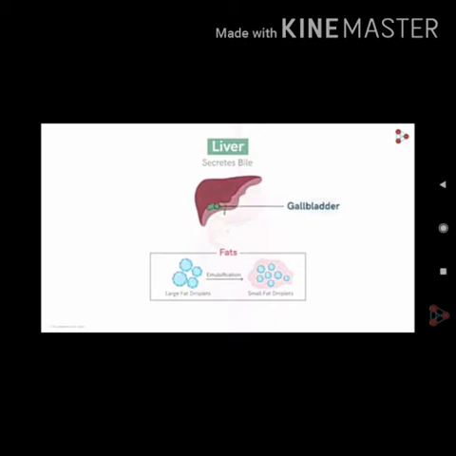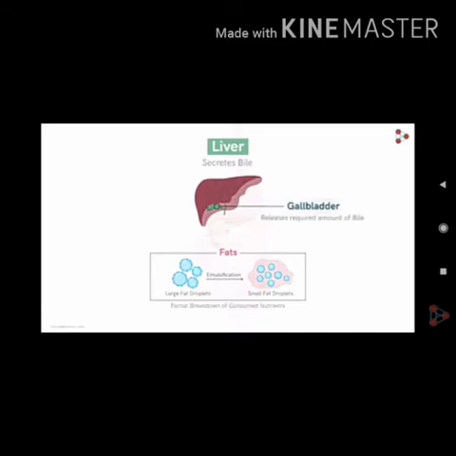Okay, now next gland is your liver. It is the largest gland present in the human body. It is a deep red or brown colored 2-lobed structure present in the abdominal cavity. It secretes bile juice which is stored in the transparent gallbladder. From the gallbladder, the bile is transported to the duodenum through the common bile duct, and the duodenum is a part of the small intestine. Bile is a yellowish green colored fluid because of the presence of 2 main pigments, that is called biliverdin and bilirubin. These pigments are produced by the breakdown of hemoglobin of worn out RBCs.